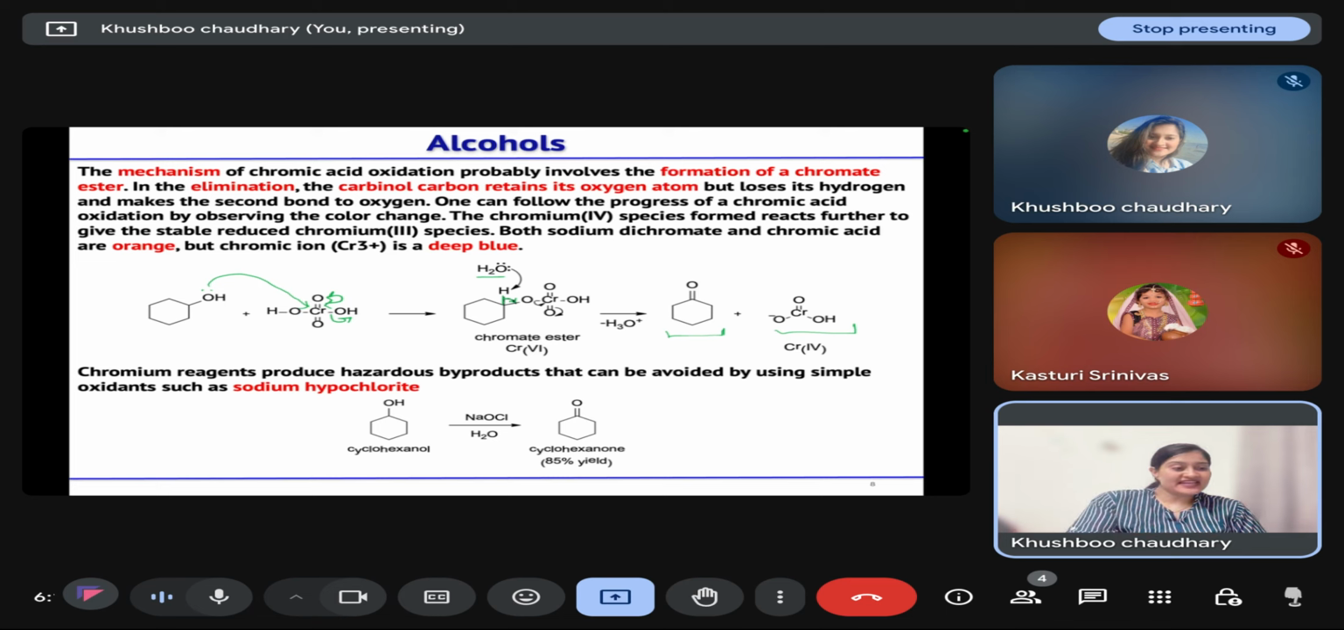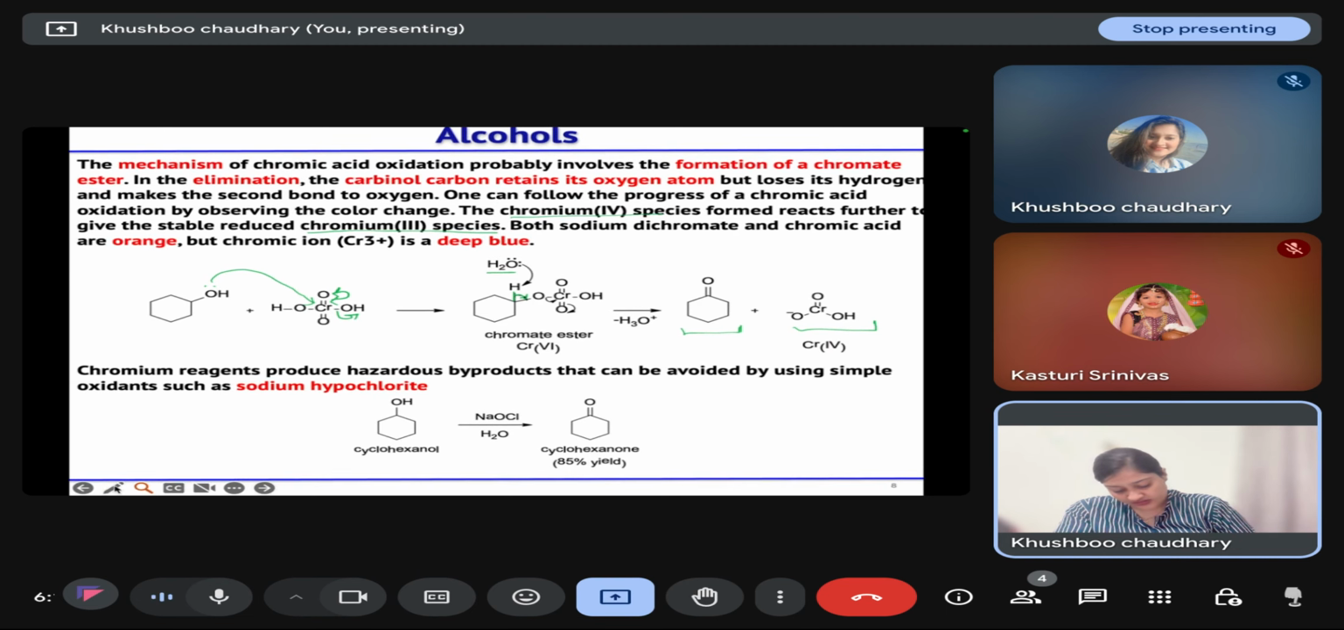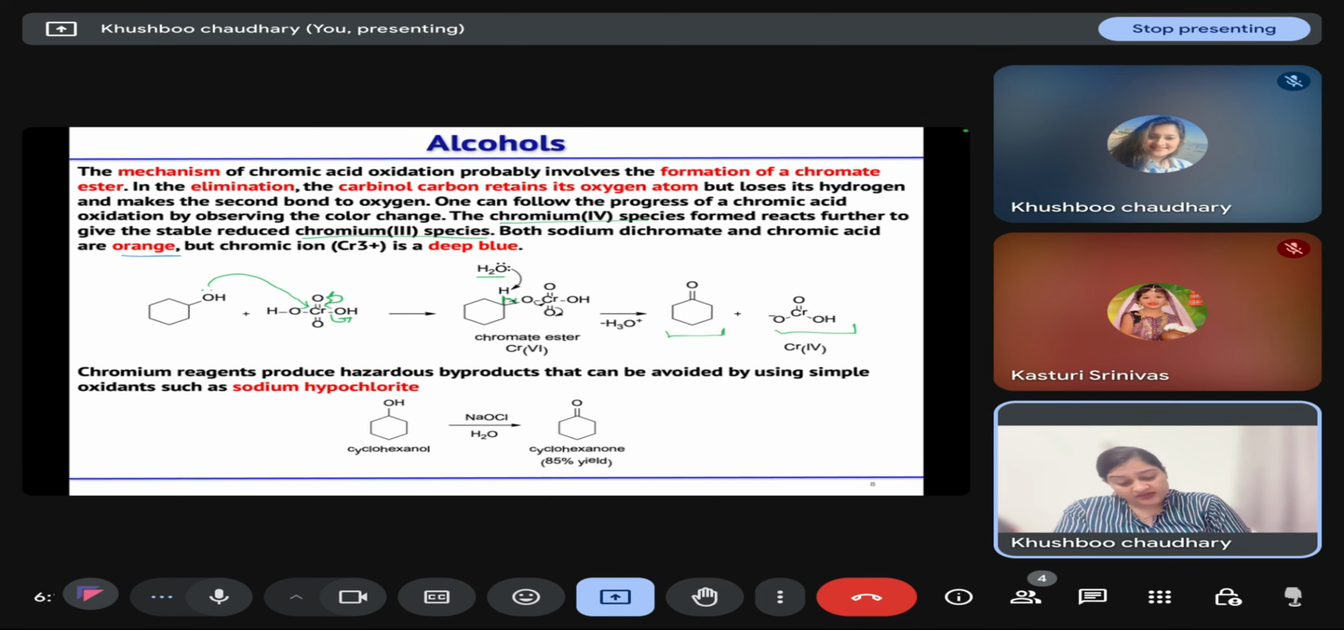Now, while performing this reaction in the lab, what you will observe is a color change. If your chromium 6 species changes to a chromium 3 species, which is stable enough, the color of the reaction changes from orange to deep blue. This color change shows whether the oxidation is happening or not. If the color changes from orange to blue, that means oxidation takes place, and if not, we have to stir the reaction longer to complete the oxidation.